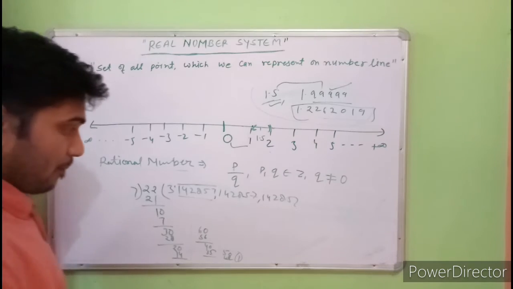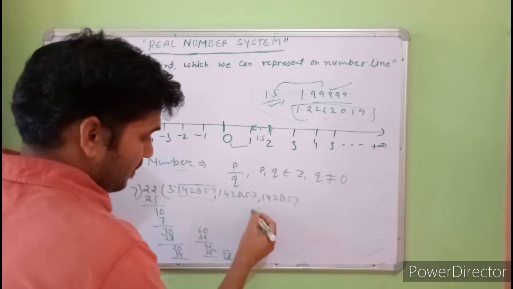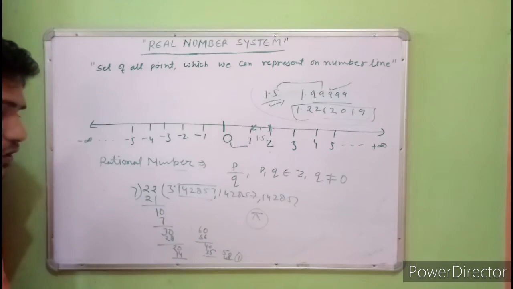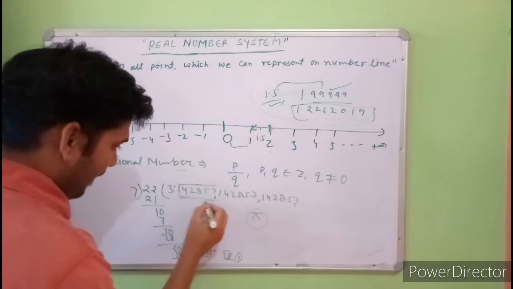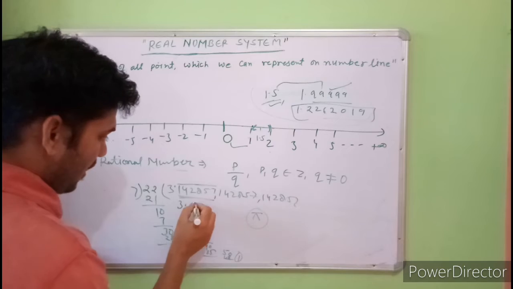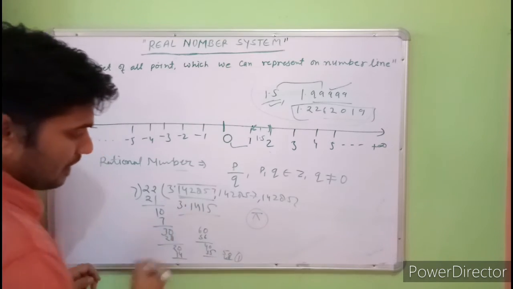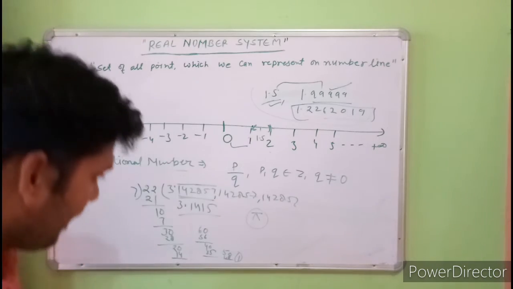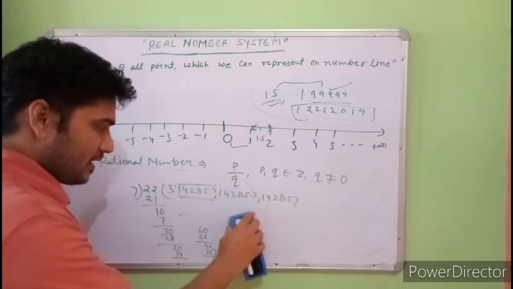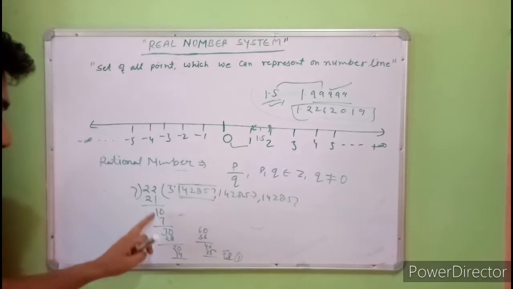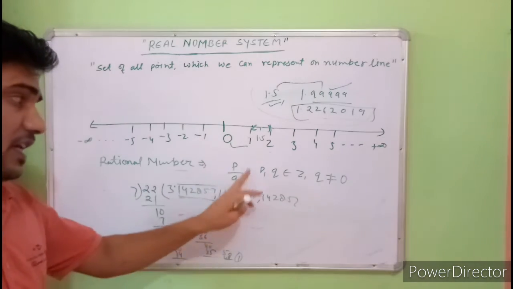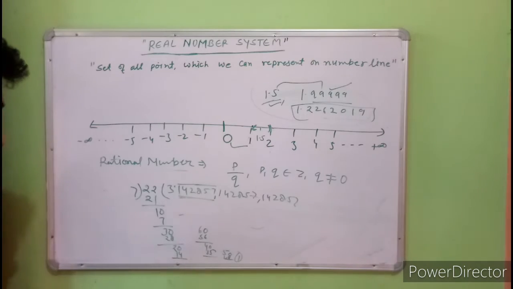But pi is an irrational number because the actual value of pi is not 22/7. The value of pi comes to 3.1415 something. So this is not the actual value of pi, so pi is an irrational number, and 22/7 is a rational number because 22/7 satisfies the condition of rational numbers.